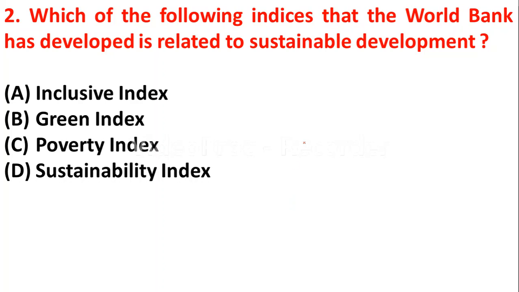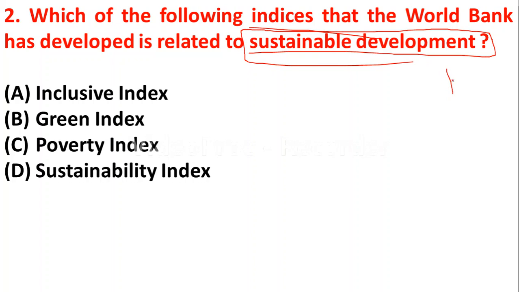The second question is, which of the following indices that the World Bank has developed is related to sustainable development goals? Yes, I hope you know about sustainable development. There are 17 sustainable development goals, and the World Bank has released indices related to sustainable development. Option A, inclusive index. Option B, green index. Option C, poverty index. Option D, sustainability index. So the right answer is option B, green index. So please remember it. This green index is related to sustainable development, and this is released by the World Bank.